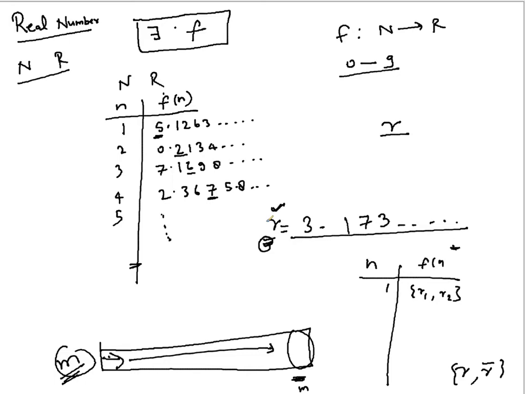But still this r will differ from that real number also at the mth place, as per the construction. How can these two things occur at the same time? It is violating the universal rule. You are saying two numbers are the same, but there is one digit of difference. It's not possible. It's a basic violation of mathematics, right?